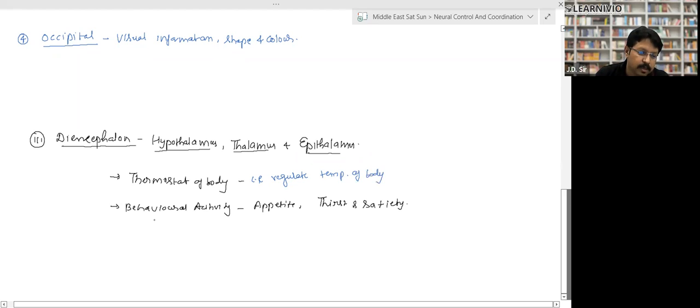Behavioral activity means it is responsible for appetite, right? Thirst and satiety. Satiety means the feeling of satisfaction. Is that clear?